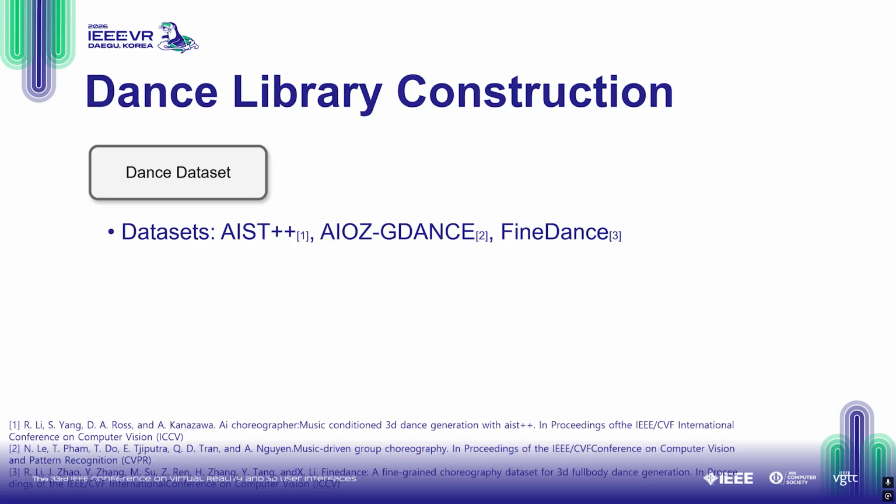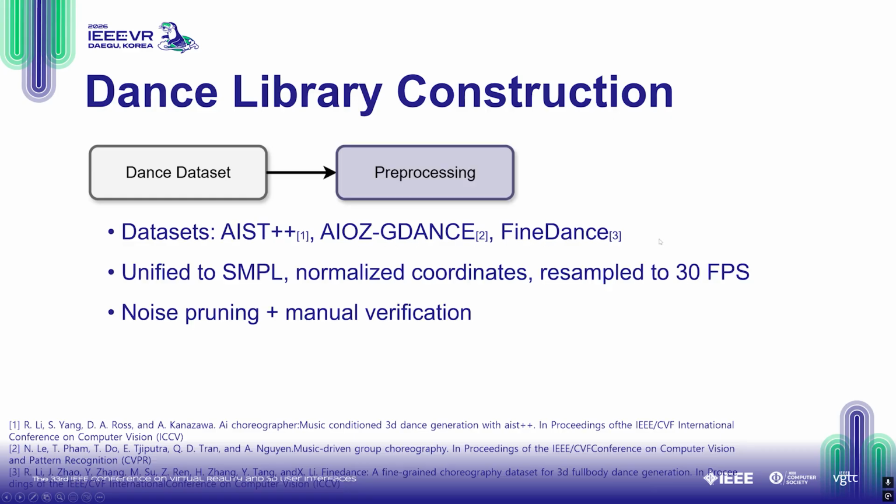To support controllable synthesis, we build a large dance segment library from public mocap dance datasets. This includes AIST++, LOZG dance, and also FineDance. We unify different motions into a simple format, normalizing the coordinate system and facing direction. We resample all motions to 30 FPS, and remove noisy frames through an automatic pipeline and also with manual verification.